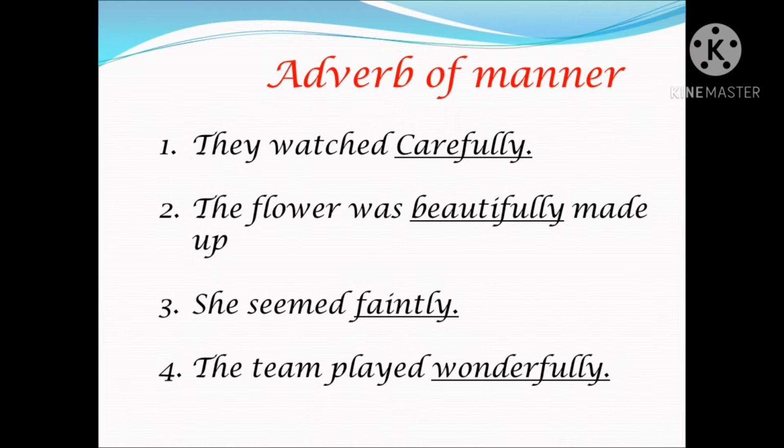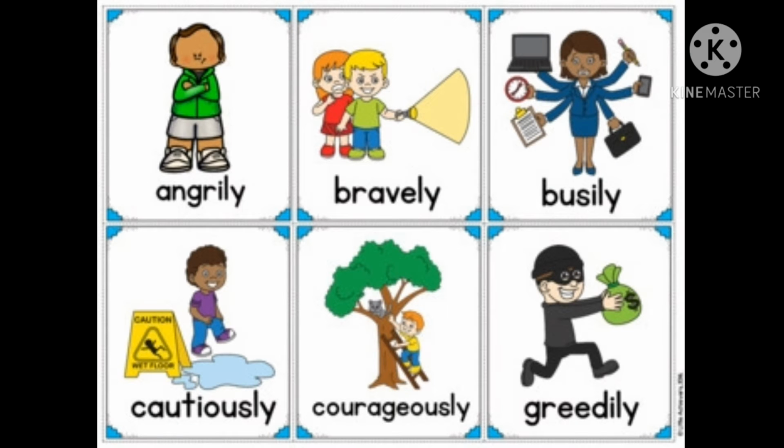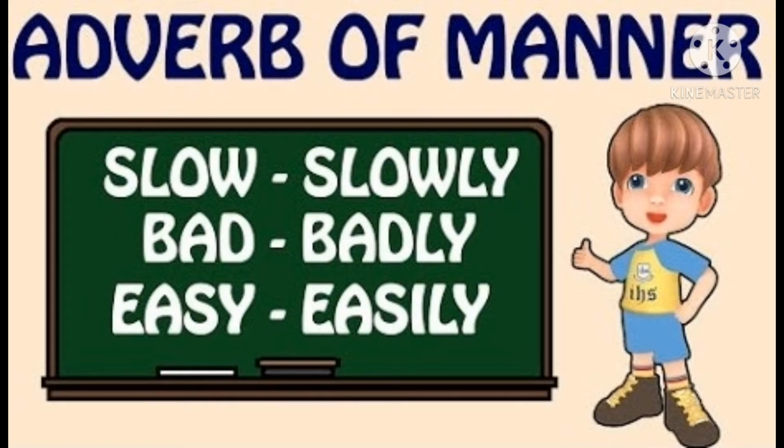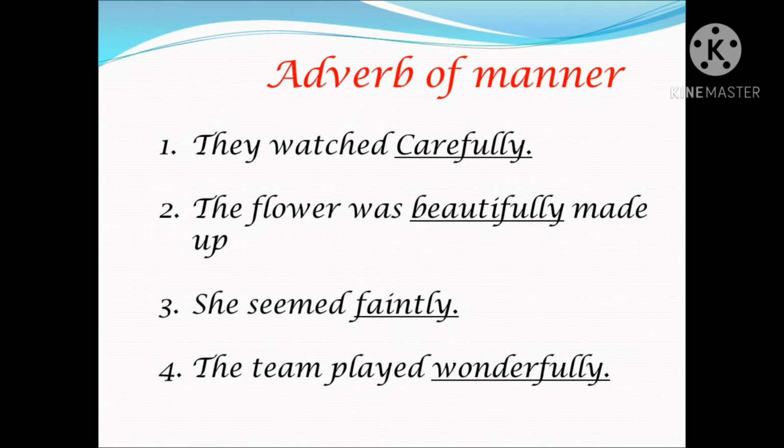The first kind is adverb of manner. It indicates how an action is performed. Words such as happily, bravely, fast, quickly, gladly, and sorrowfully are some of the common adverbs of manner. For example, they watched carefully. The flowers were beautifully made up. She seemed faintly. The team played wonderfully. Here the words carefully, beautifully, faintly, and wonderfully are examples of adverbs of manner.